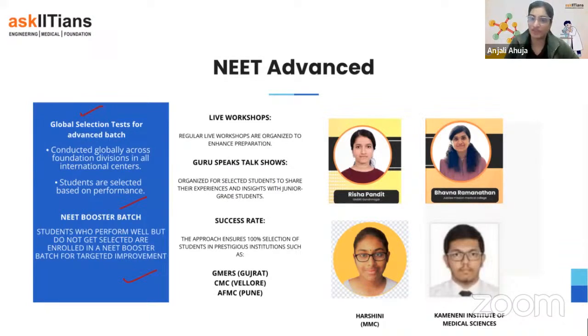When is the targeted webinar? Please let us know. Targeted webinar about the NEET exam or the workshop? I think you're talking about the workshop. Acha, Ritvik and Rishab's parents. Nice, nice. So about the workshop, I think in first or second week we will keep it. Notification will be sent in the group. And other than the workshop, I think Guru Speaks also we are planning in December, first or second week. So notification will be sent.